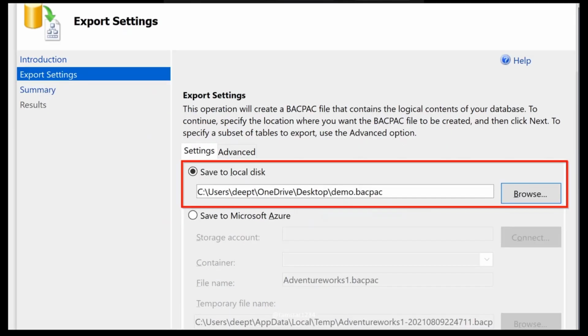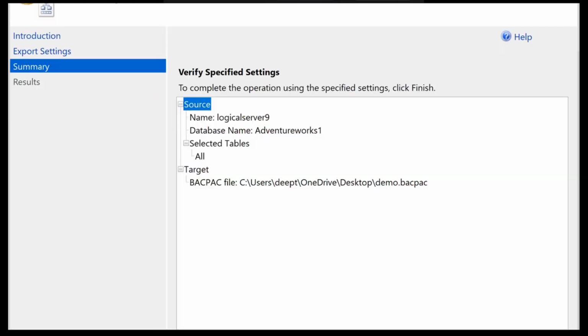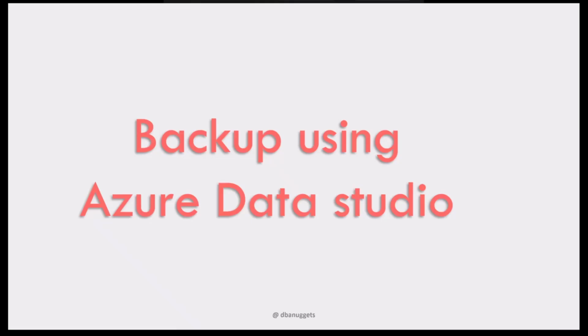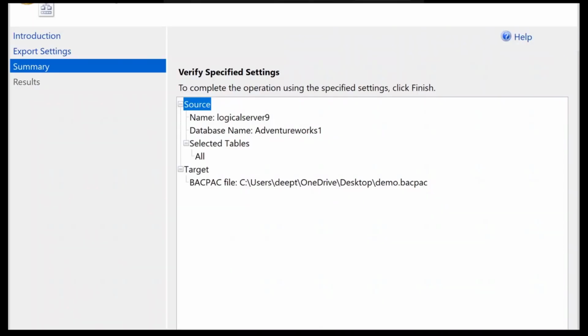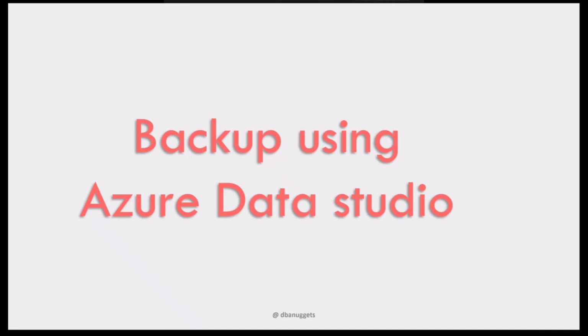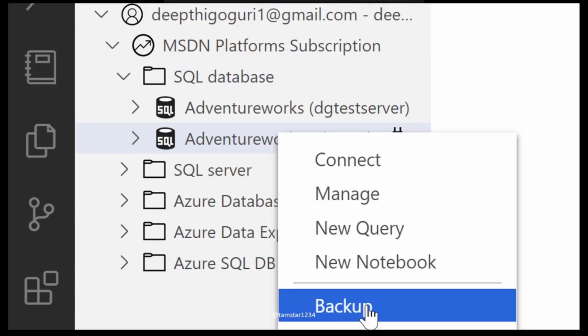So I'll give a location on my local computer, demo.bacpac. And by selecting next, it will go ahead and create a bacpac file in that particular location. I can restore the database by using that bacpac file as well. So how do I do it using Azure Data Studio? Once you connect to Azure Data Studio, right-click the database, and you directly have that backup option to take the backup of the database.